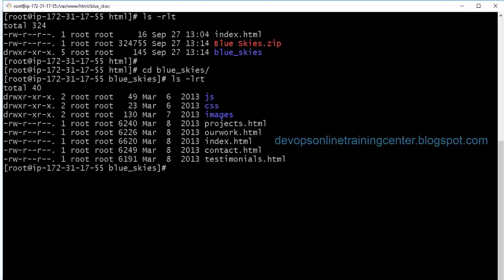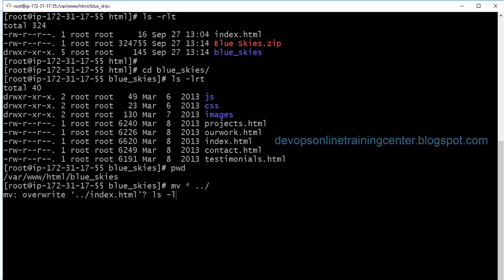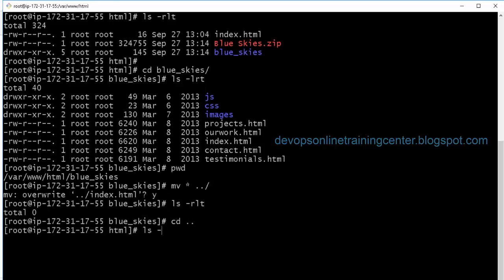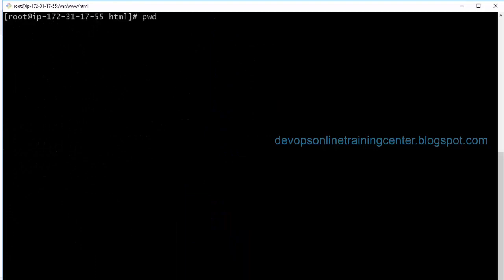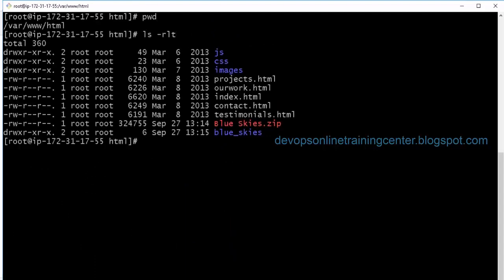right? So I need to move all these files to the html directory, right? So files should be present in the html directory. I just copied the zip file to /var/www/html, and I have put all the files inside the html directory, right?